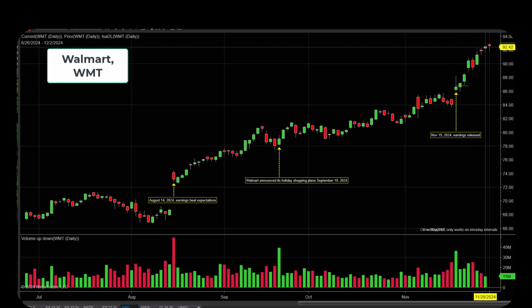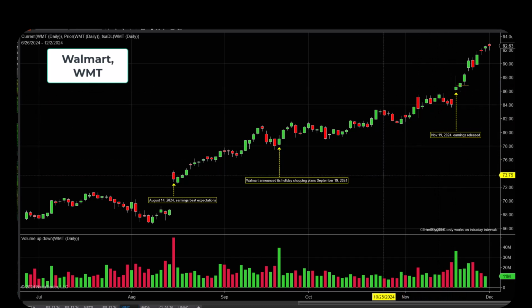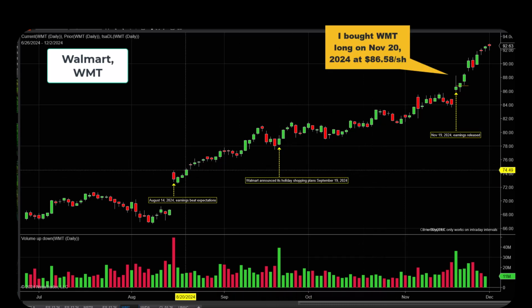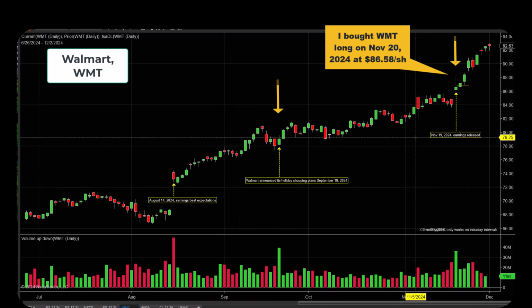That little dash mark right there was the next day. I wrote that in. This is where I purchased myself, somewhere around 86.58, and this is the end of today, which is December 2nd. So it's trending up pretty well. The reason why I made that decision was I went back and looked at how their earnings releases have been better than expected and the corresponding increase in price. And that was the assumption I made there.